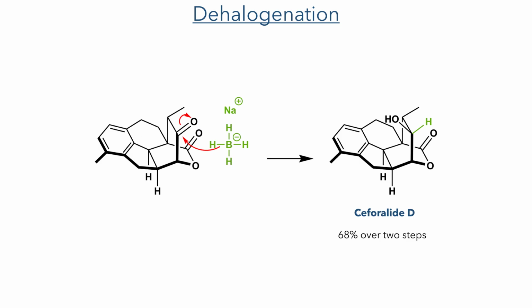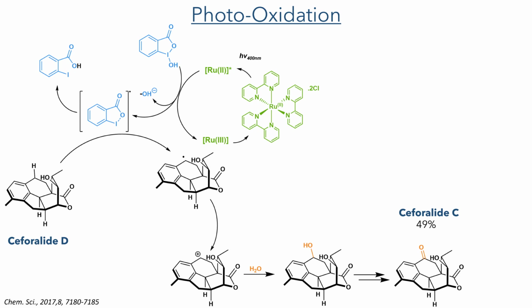Taking this forward, it was then reacted with sodium borohydride, which added to the less sterically hindered side of the carbonyl, completing the synthesis of cephalolide D in a 68% yield over 2 steps. Cephalolide D could be converted into cephalolide C in a 1-step photo-oxidation.